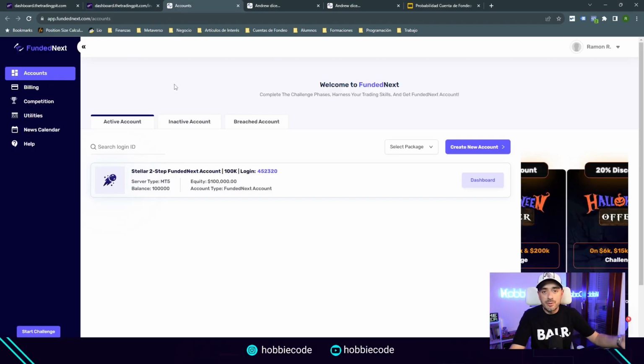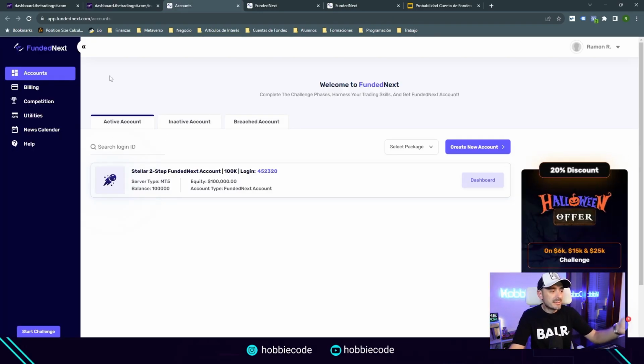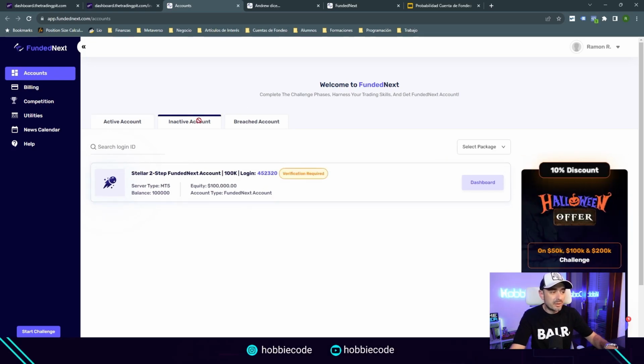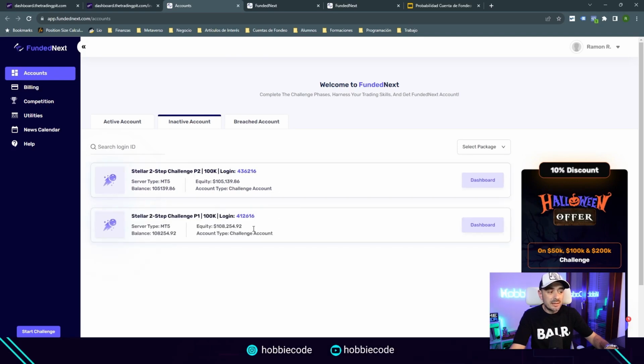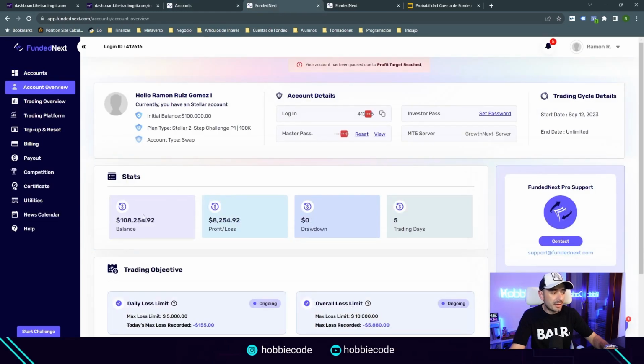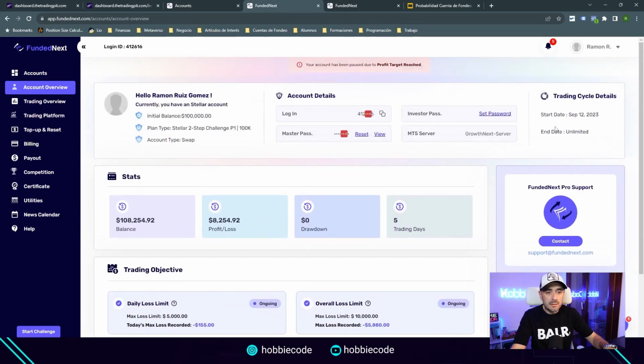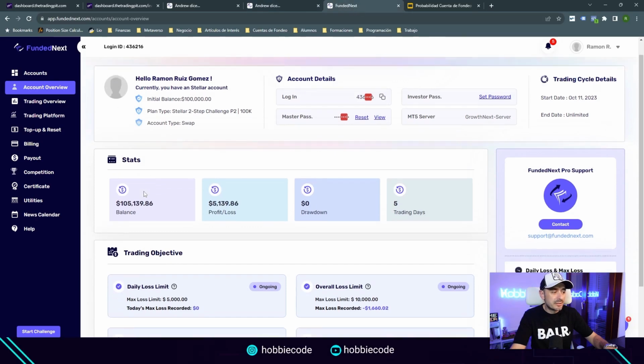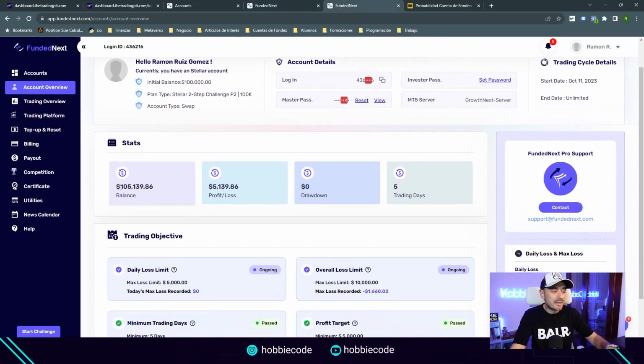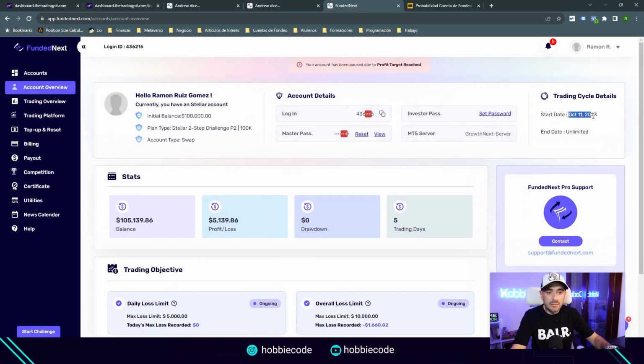Finally, I show you another provider where I have obtained a new account, which is at Funded Nets. Here, they are indeed 2 steps. Here we can see that this is the real one, but if I go to inactive accounts, you can see that there are 2, both phase 1 and phase 2. Here is phase 1, in which we have $108,000 in profit, which we started on September 12th. And then here we have phase 2, which is a 5% profit usually required in the second phase by almost all funding companies, which we started on October 11th. Therefore, it is demonstrated that these are recently passed accounts.